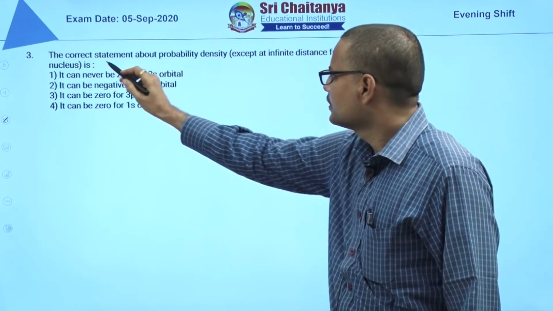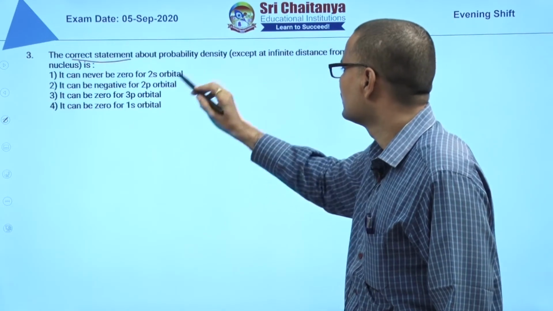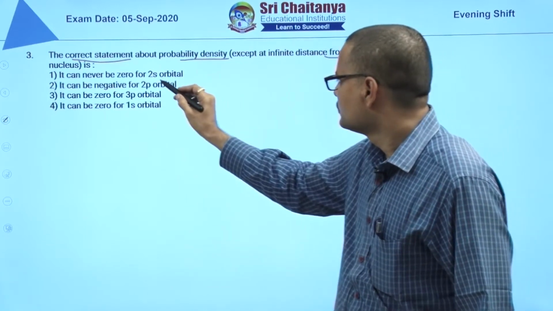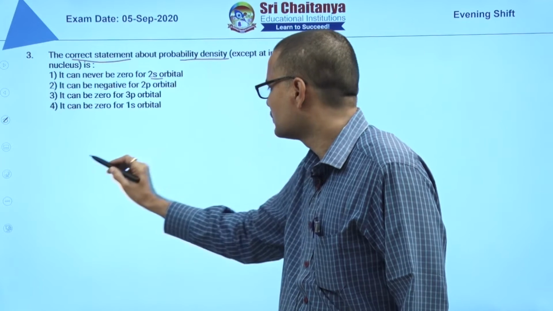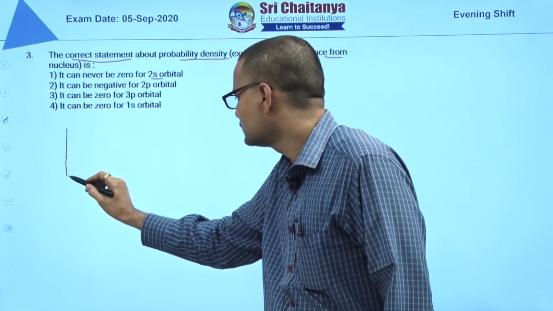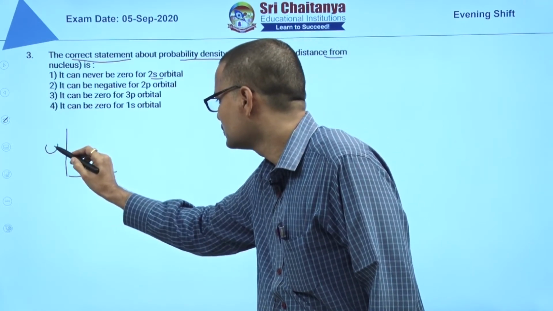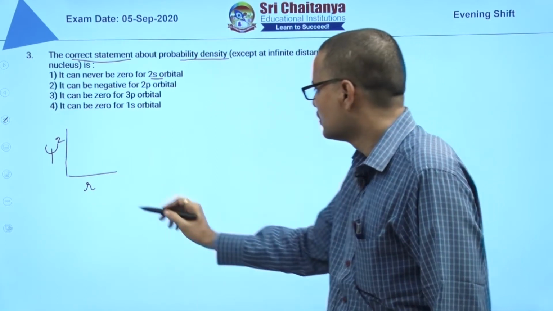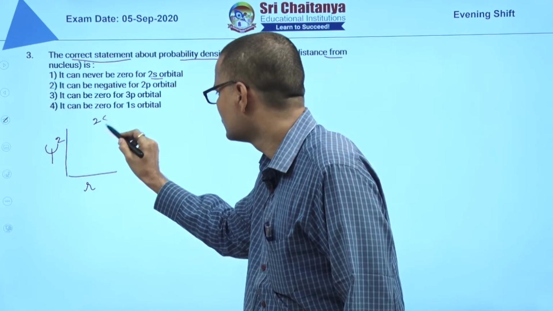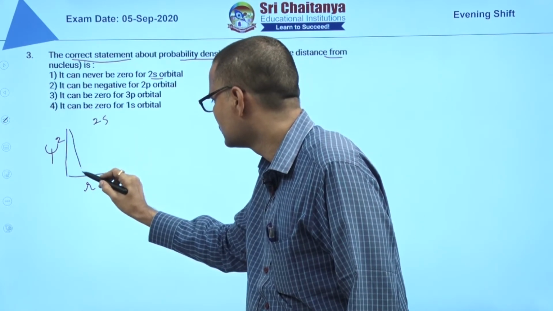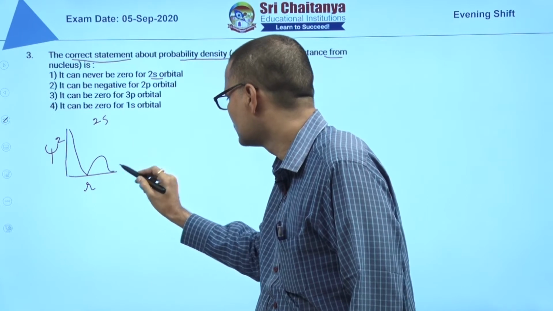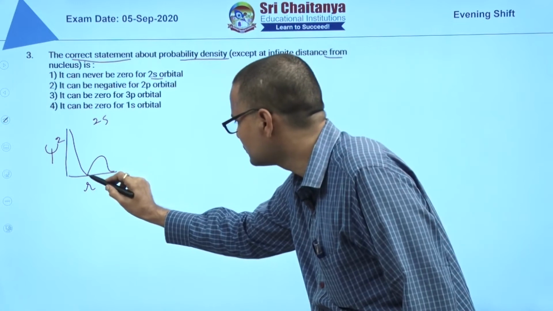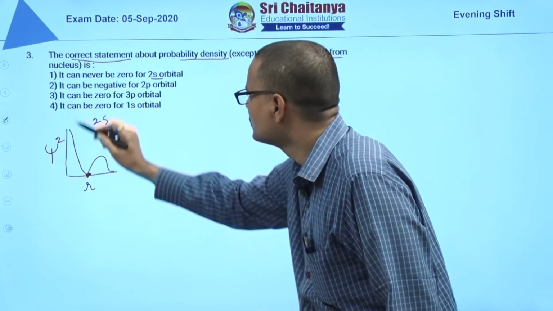It is about the correct statement about probability density from the nucleus. See, the first option is 2s orbital. Probability density psi square with respect to r for 2s orbital, you will get like this. They are saying it can never be 0, but it is 0 at this point. So this is wrong.